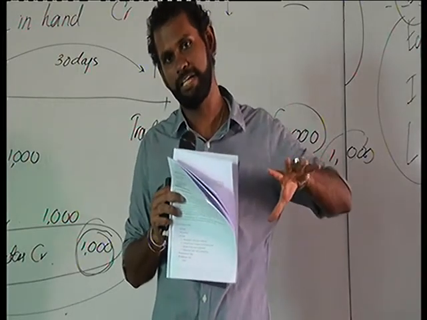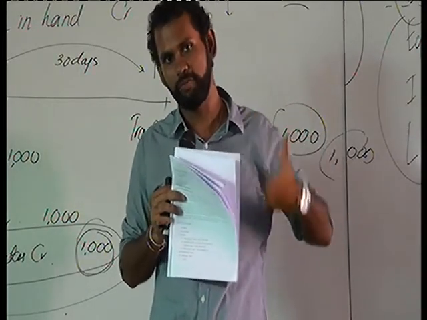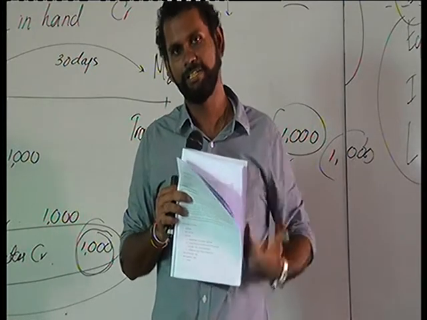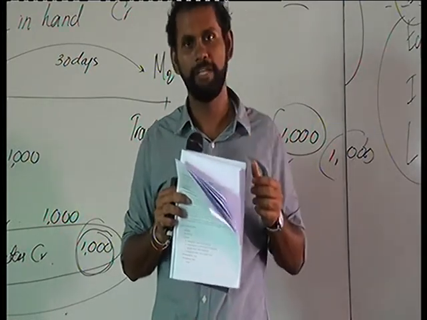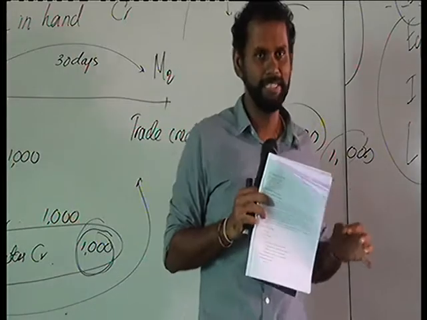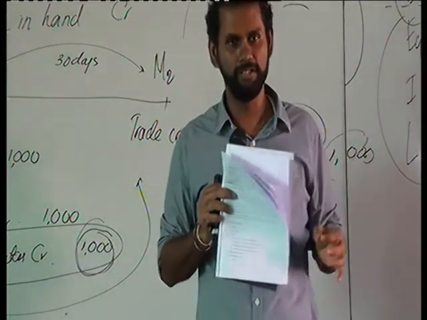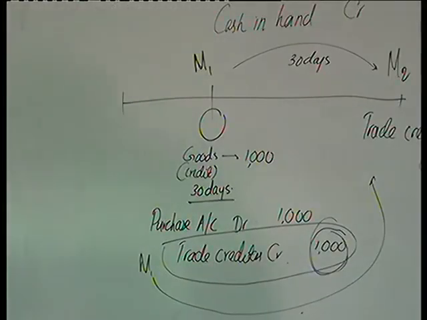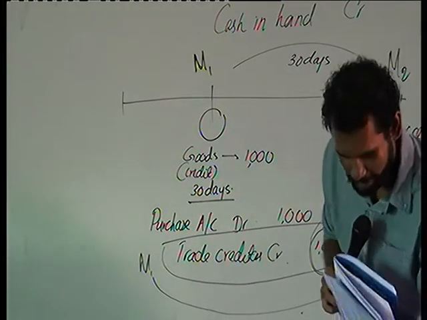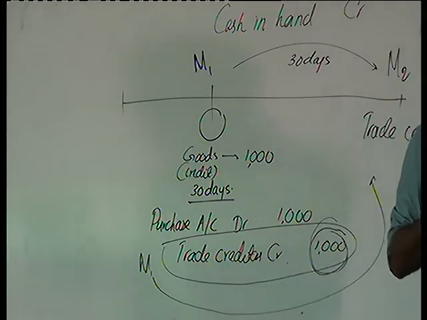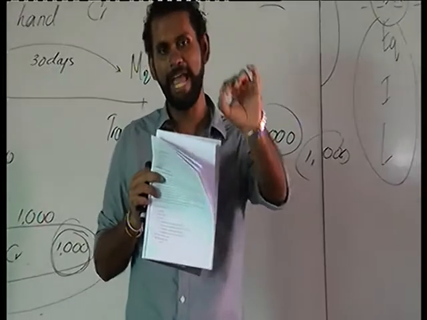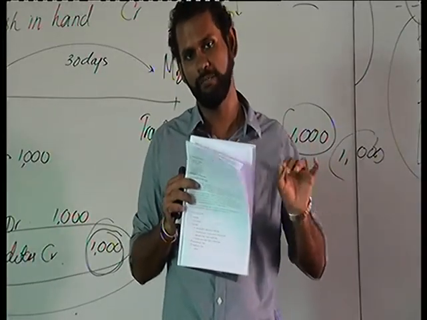But here we are looking at debtors which have gone bad. Bad debts means something that we will not be receiving in future.